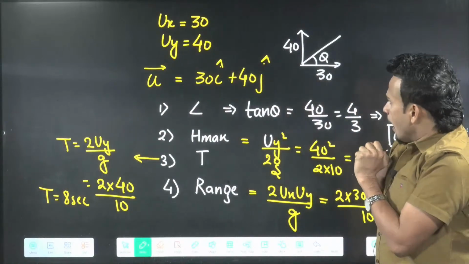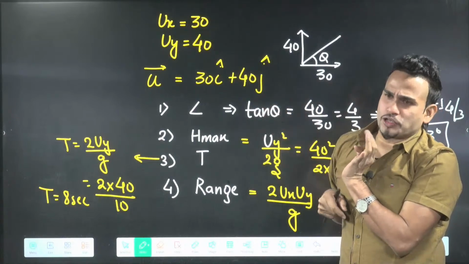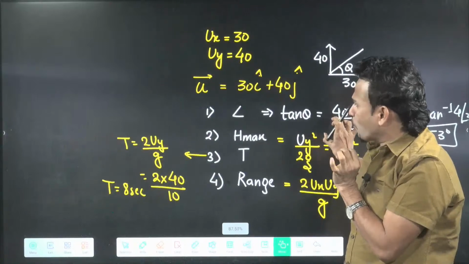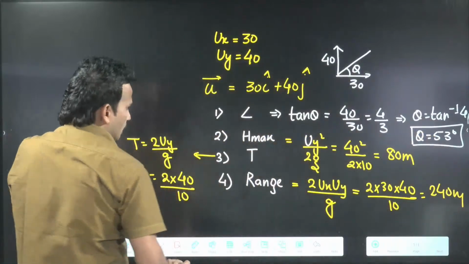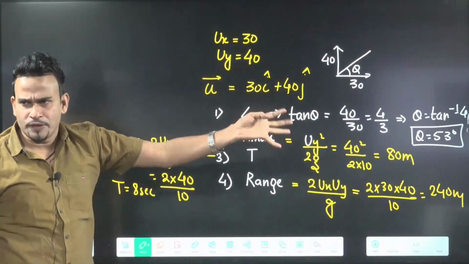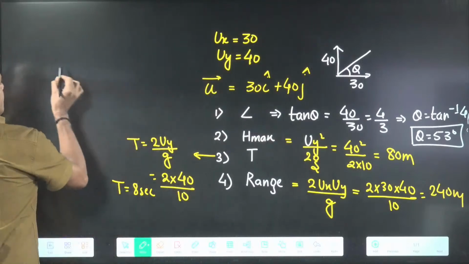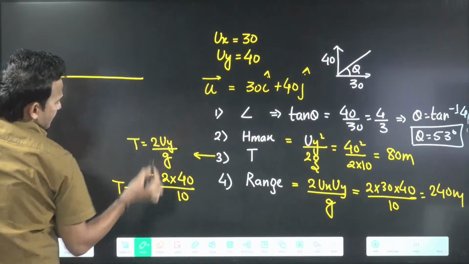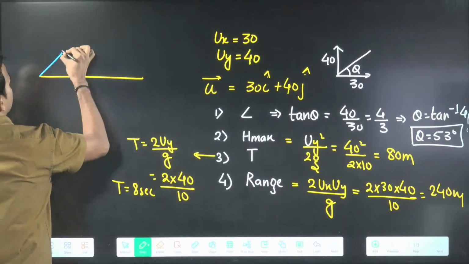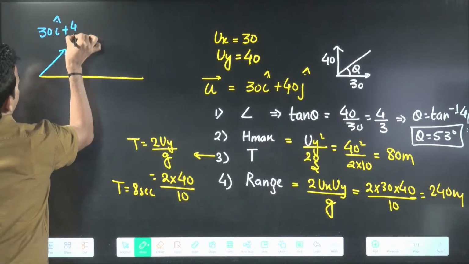This is the initial velocity of a projectile. One more type of question I will cover here, which has been asked previously in NEET also. Tomorrow also they can ask you this simple concept. If you see here, the initial velocity of the projectile we are getting is 30 i cap plus 40 j cap.